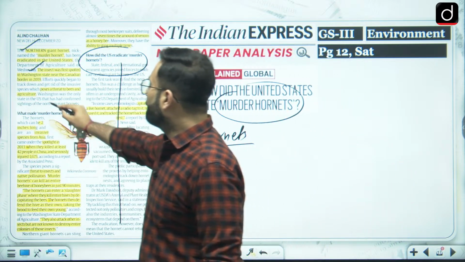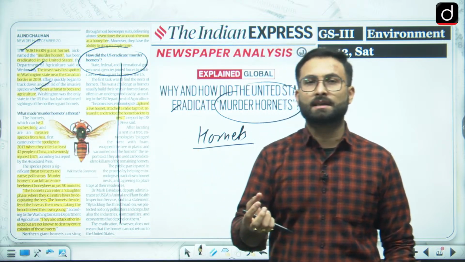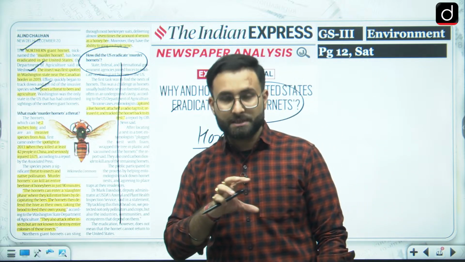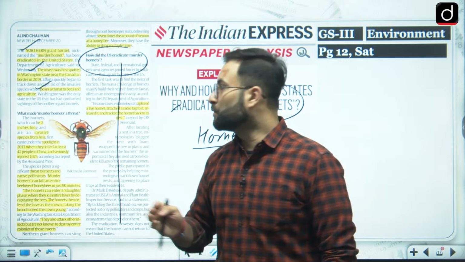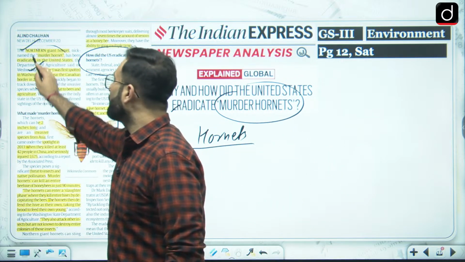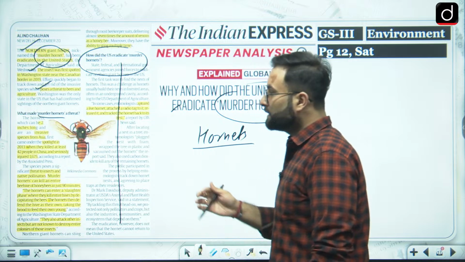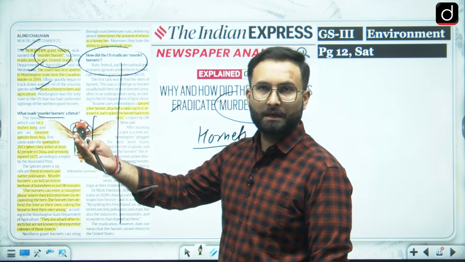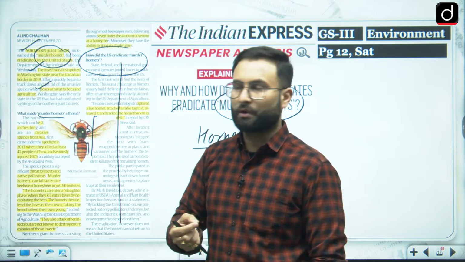Now it posed a threat to the bees and agriculture. This posed threat to various insects, but when we are talking about bees, they can actually destroy a whole beehive in a matter of hours. So that is why they are called the murder hornets. Now what made the murder hornets a threat? So here these are basically 2-inch long invasive species from Asia, which is there in the United States. So one thing is that this is an invasive species for the United States.